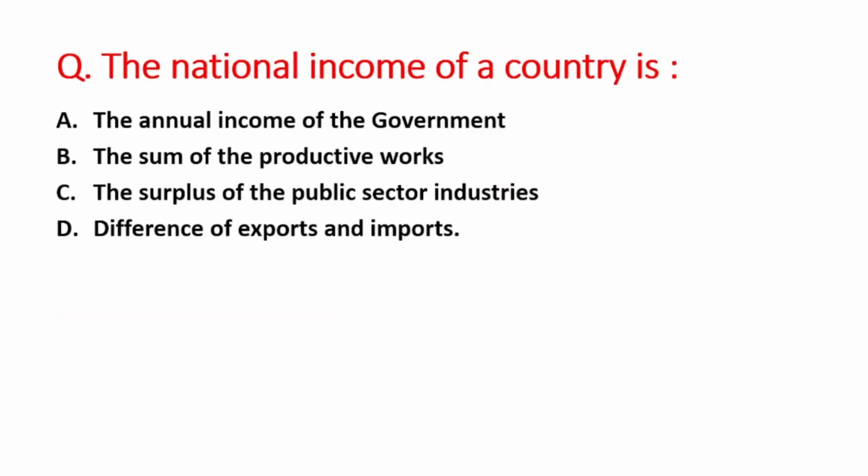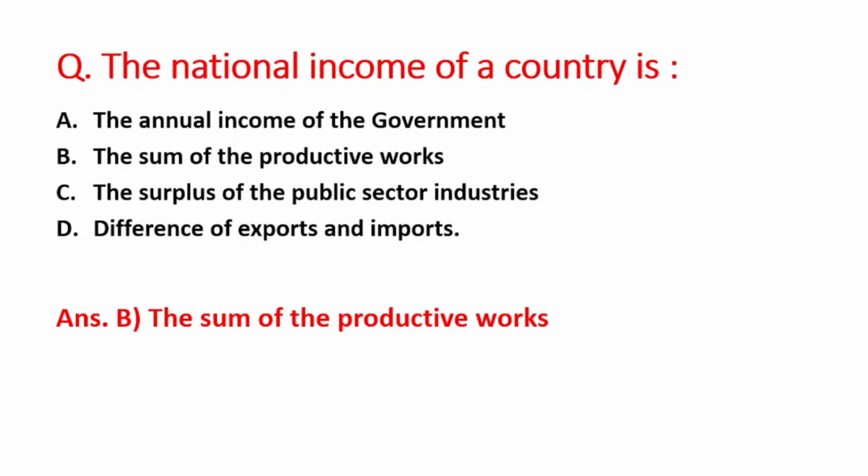Next question: the national income of a country is A, the annual income of the government; B, the sum of the productive works; C, the surplus of the public sector industries; and D, the difference of the exports and imports. So the right answer is option B, that is the sum of the productive works is defined as the national